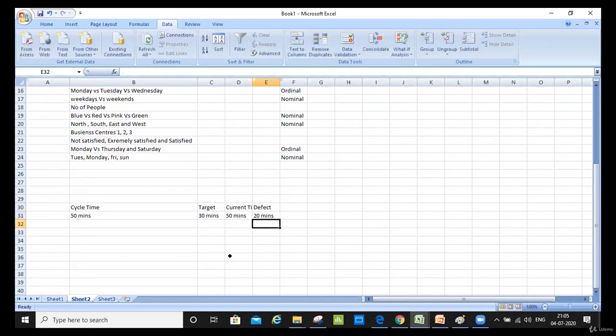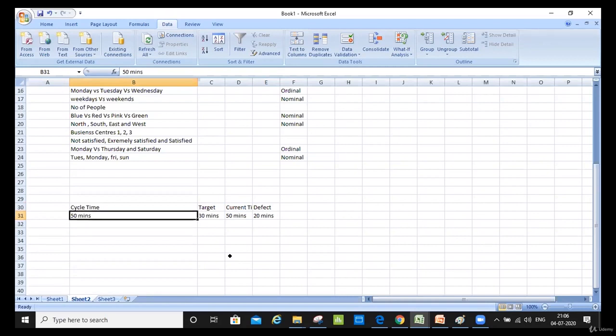So this is continuous data, but I can convert it. If I have this opportunity in hand, right now in the beginning of the define phase I can decide whether I'll be taking discrete data or continuous data. How can you convert this into discrete?